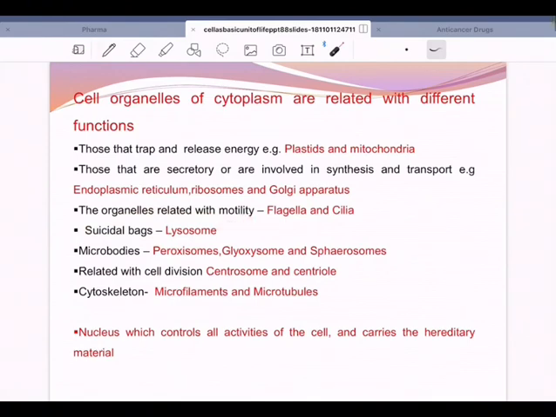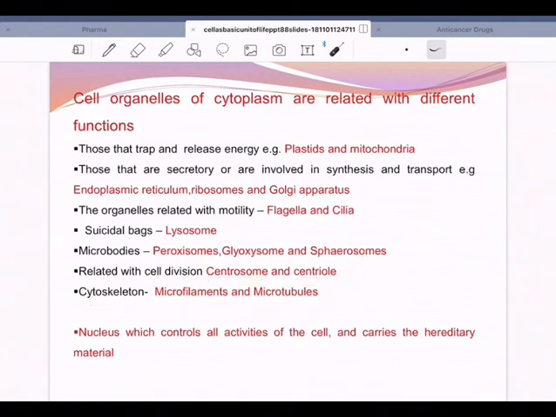And this lysosome commits suicide. Hence, they are called suicidal bags. And of course, by committing suicide, they are helping the cell in throwing out waste material. And there are some microbodies like peroxisomes, glycosomes. We'll be talking about their function. And the most important one is mitosis, cell division. Centrosome and centrioles will do a lot of function.